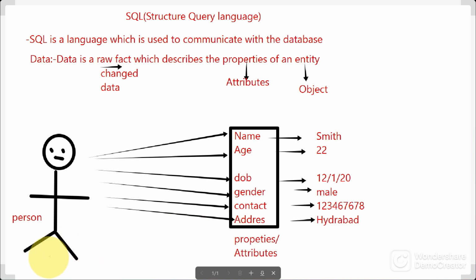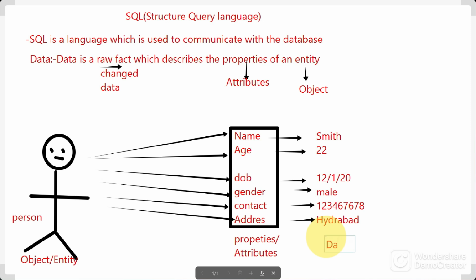Of one person. So here we can say a person is nothing but an object, or we can say an entity. And what is this? Smith, 22. These are the data or information.